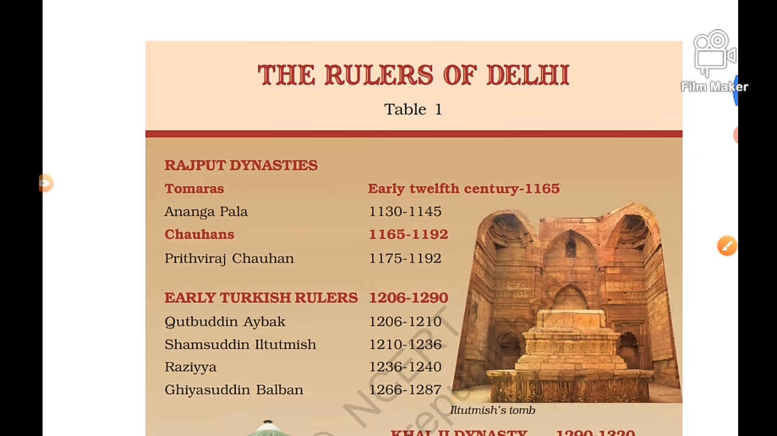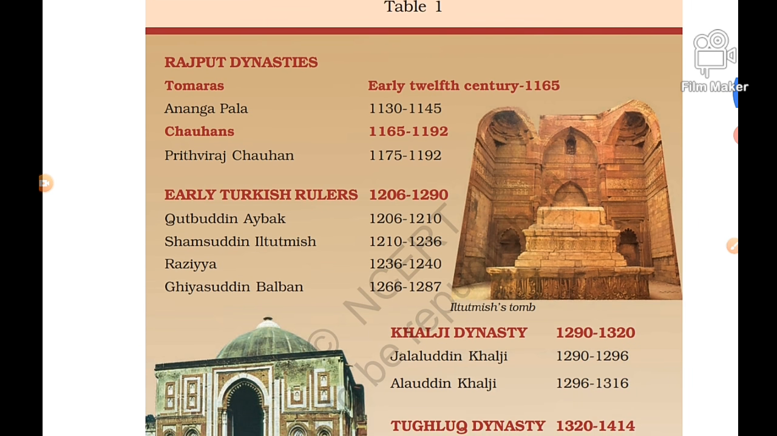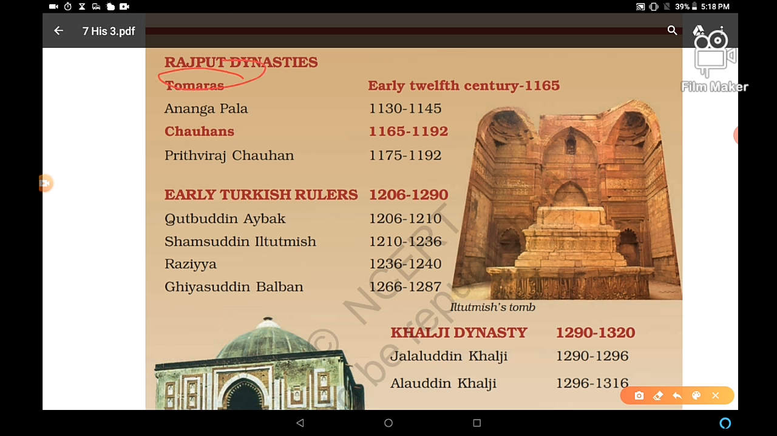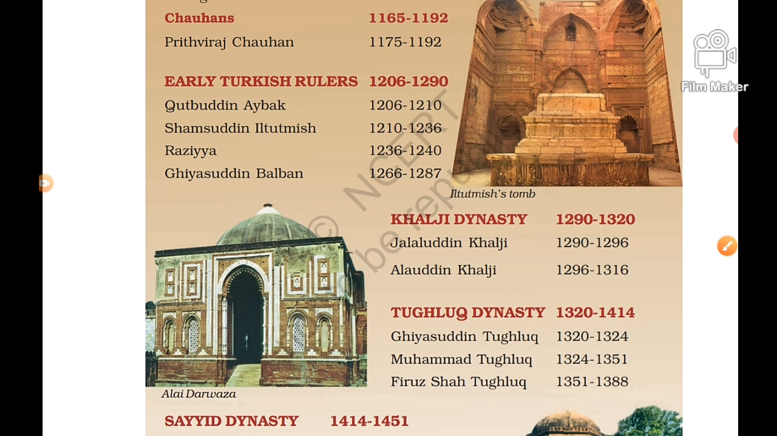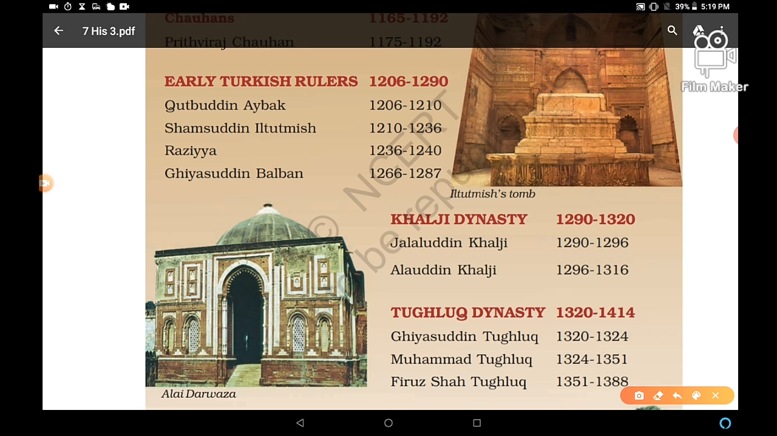Now, see this table. The rulers of Delhi. First, Tomaras. Anangapal was a very famous Tomara ruler. Ruled 1130 to 1145. Chauhans, Prithviraj Chauhan was the most famous ruler, 1175 to 1192, defeated by Muhammad Ghori in the second battle of Tarain, you remember, in 1192. And now let's have a look at the early Turkish rulers. This was the entire period of the Delhi Sultanate.